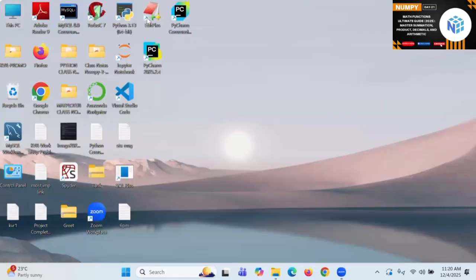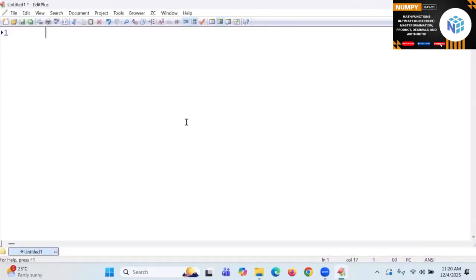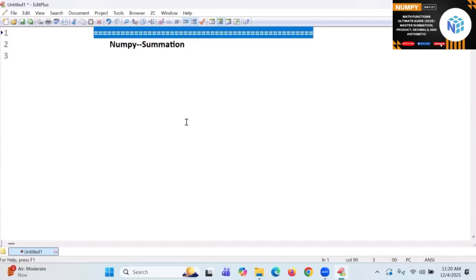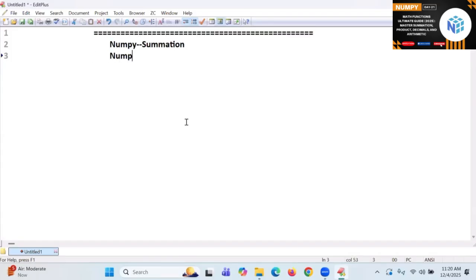So now coming back to our example. Today's topics: one is summation, next is NumPy product, next NumPy decimals, and next NumPy arithmetic.